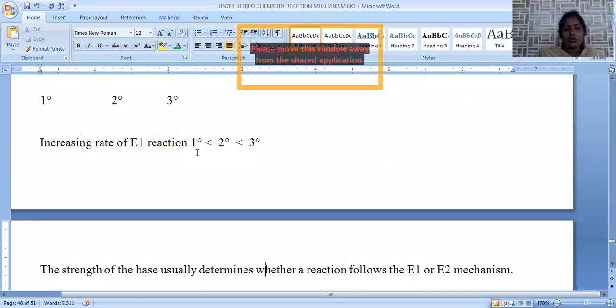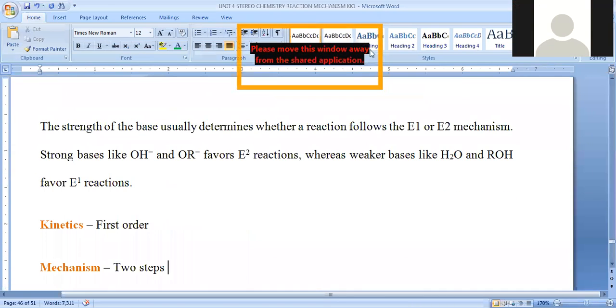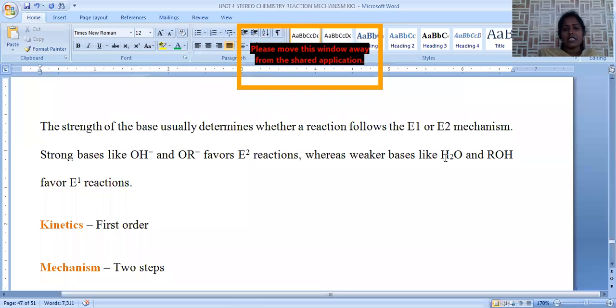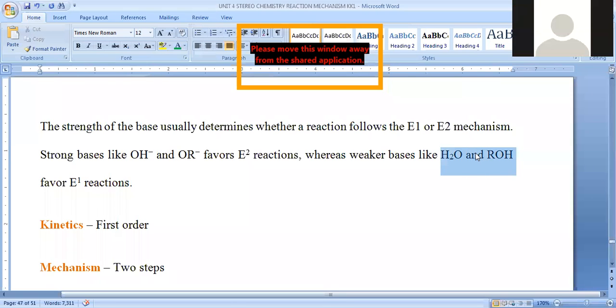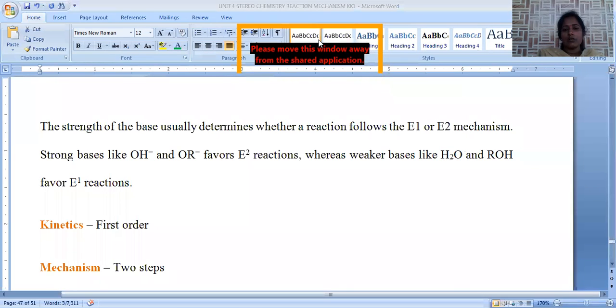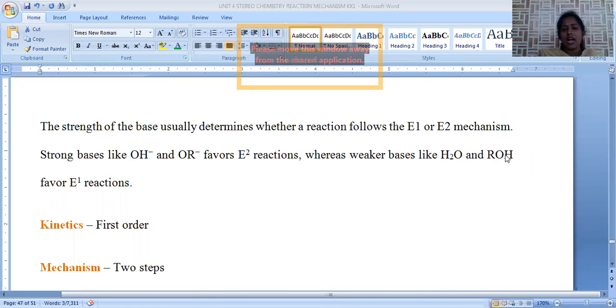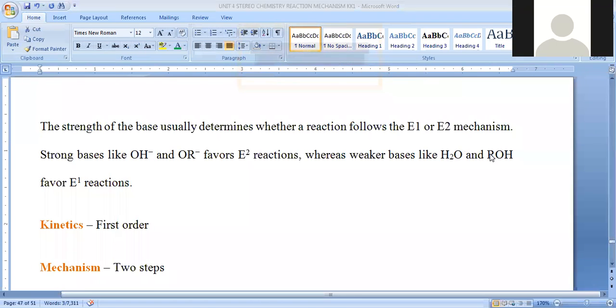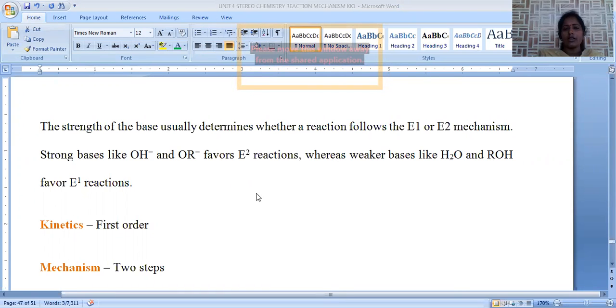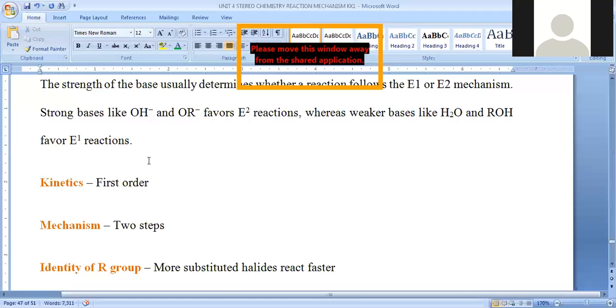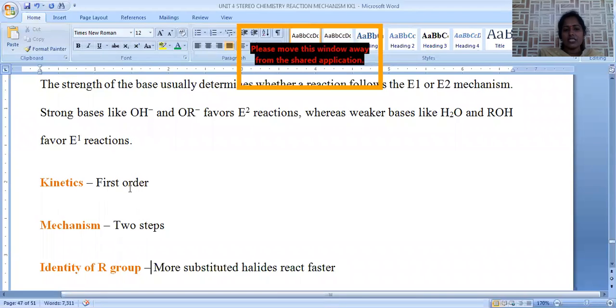Now let us see the strength of the base. For the E1 reaction, a weak base is required, but the E2 elimination reaction requires a strong base. In E1 elimination only a weak base is required. Weak bases include water and ROH molecules. Any one can be the base which picks the H plus ion from that carbocation, so that a carbon-carbon double bond is generated.